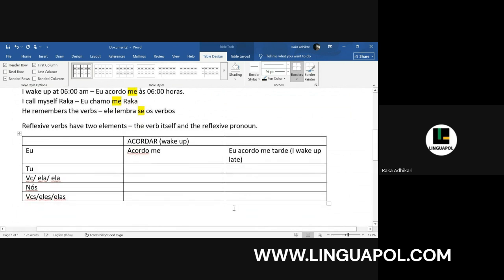Tu. With tu, what will the conjugation be? Acordar. Acordas. Very good. I'm really impressed today that you are all answering very promptly with the verbs. Okay, so let's say, tu não acordaste até o meio-dia.